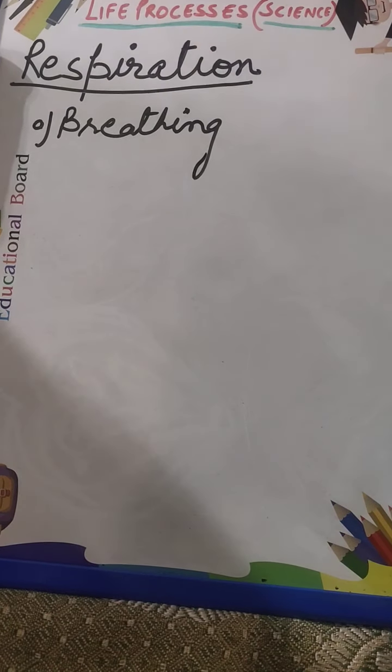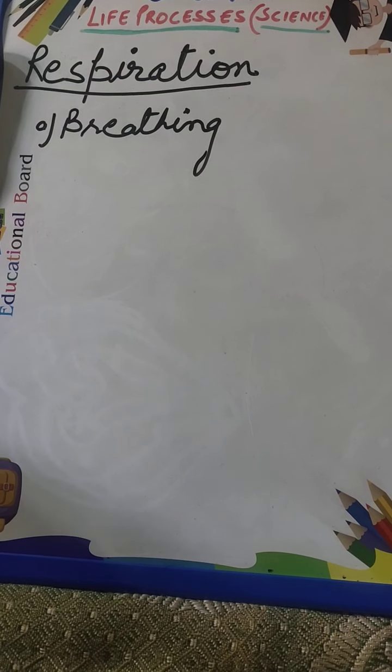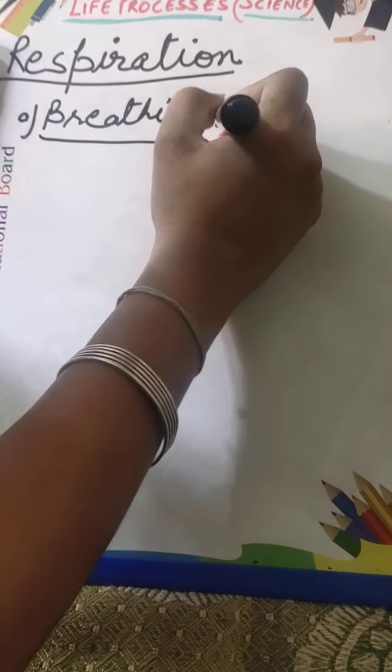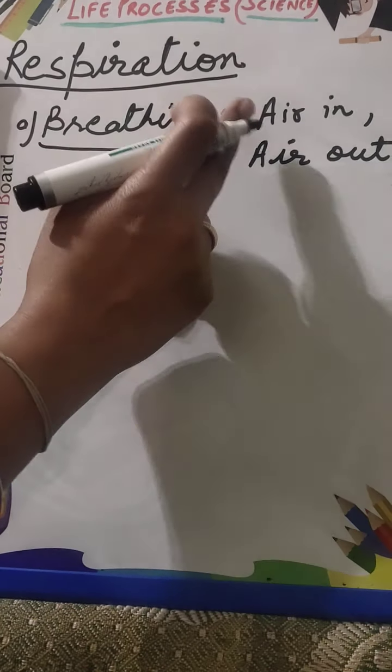Breathing is a simple process in which we take air in and air goes out of the lungs. Air in, air out, air in, air out. So this is simple breathing. But what is happening, that air in, air out?